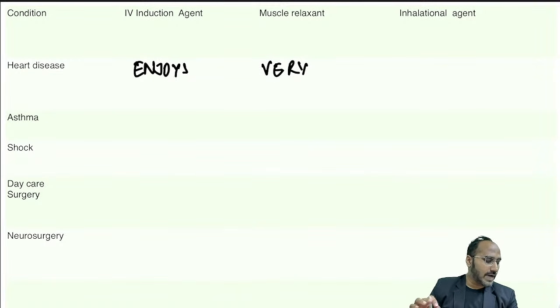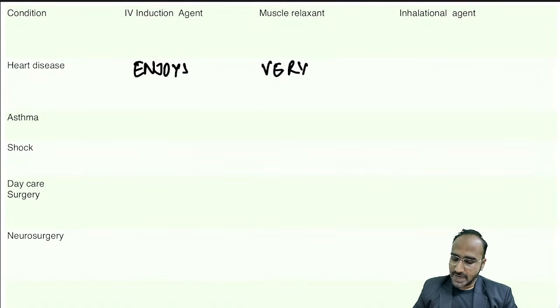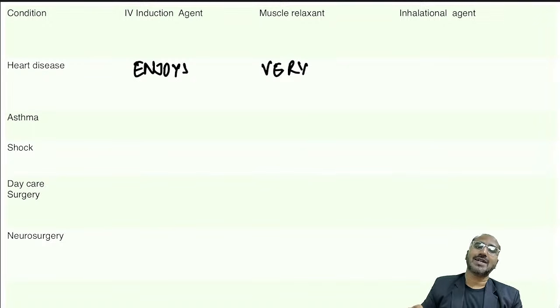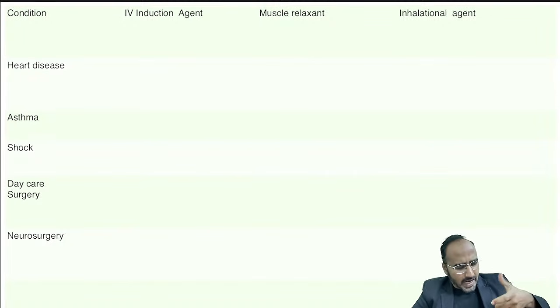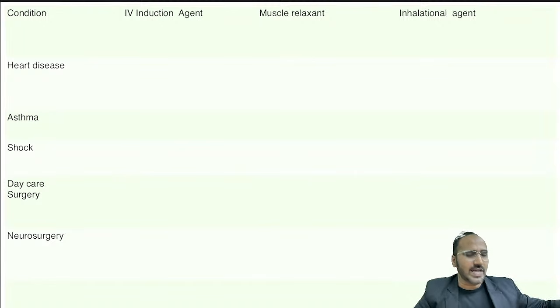Now, guys, this is a very, very important slide: patient having a condition and what agents are given. Okay, if the patient has heart disease, what are the IV induction agents given? For that, the mnemonic we need to remember is, everyone please listen over here. For any patient undergoing general anesthesia, this should be the sequence: I will give IV induction agents, then I will give muscle relaxant, then I will give inhalational agent.